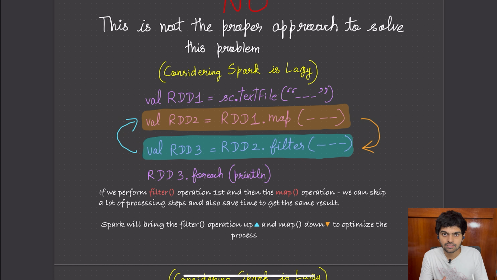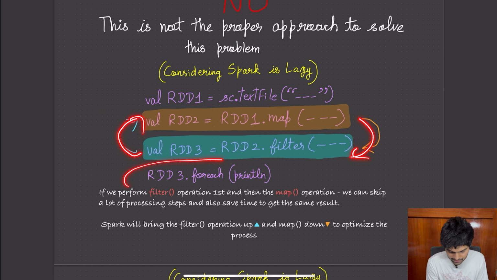The normal practice is to minimize the amount of data being moved between executors. You want to work only on the necessary data, the data of high importance, or the data that you're going to use in the result. When we talk about data, we are not talking about 1 gigabyte or 2 gigabytes. In the industry setting, it will be terabytes and petabytes of data. For those scenarios, you want to minimize the data that has been shuffled or involved in some kind of transformation. So the Spark Catalyst will actually move the filter up and move the map down and then call the action.